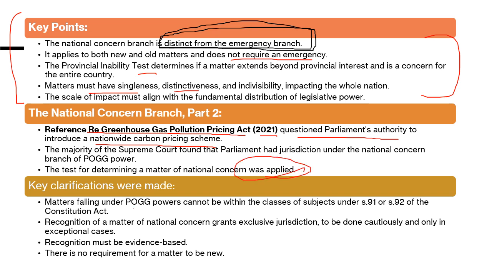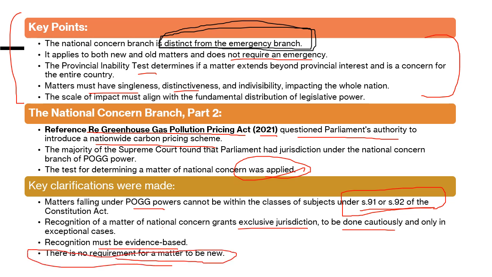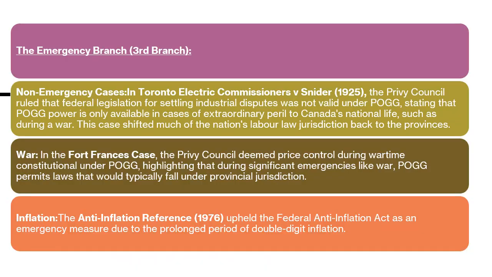So matters falling under POGG power cannot be within the class of subject. So I told you earlier that something that does not come under 91, 92, for that matter till 95, those things come under here. Recognition of a matter of national concern granting exclusive jurisdiction is to be done cautiously. Recognition must be evidence-based. There is no requirement for a matter to be new. It should be distinct. So this is not an every time criteria, as Hogg also criticized.